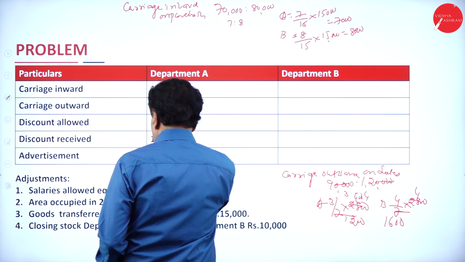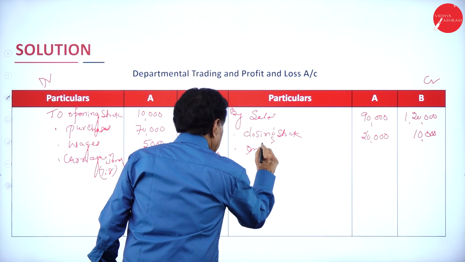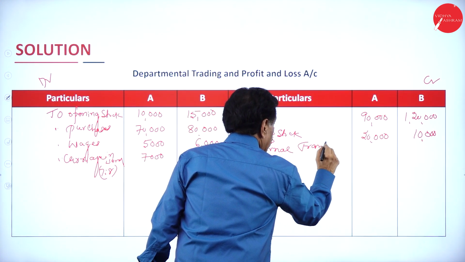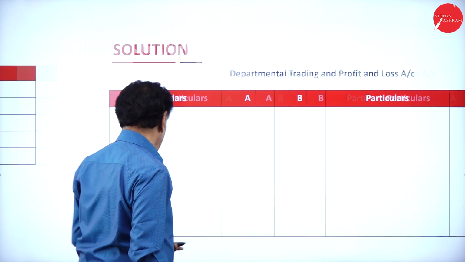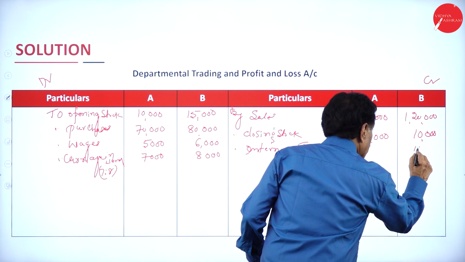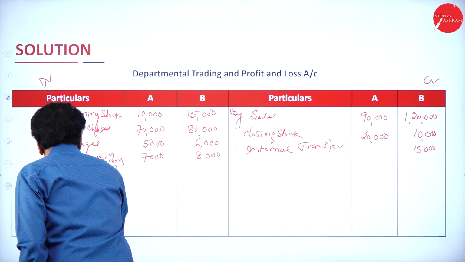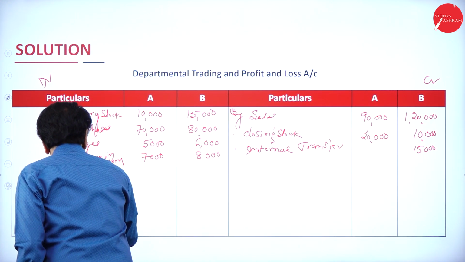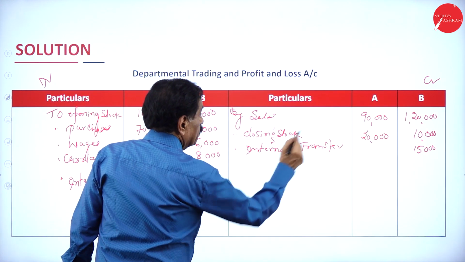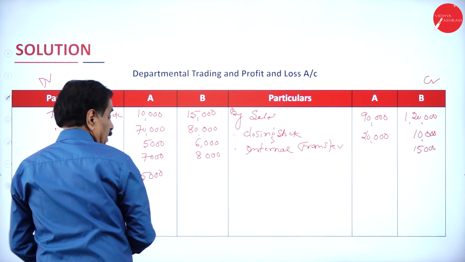Then there is an internal transfer of goods from department B to A. It is credited to B. How much is transferred? 15,000. Credit B, debit A, through internal transfer. I will explain this.